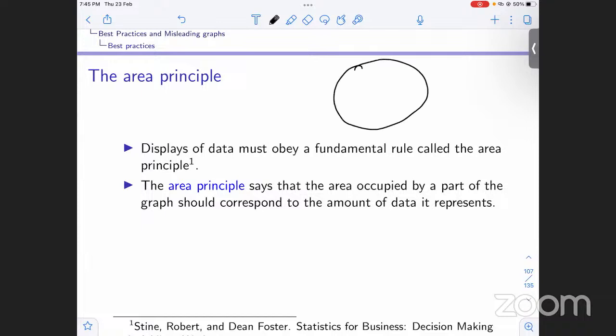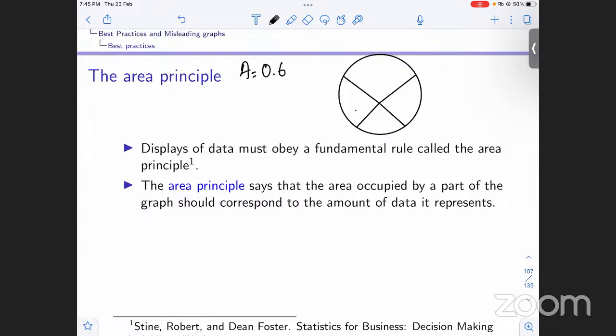For example, let us say we have 4 categories. This is A. Let us say the frequency of A is 0.6.